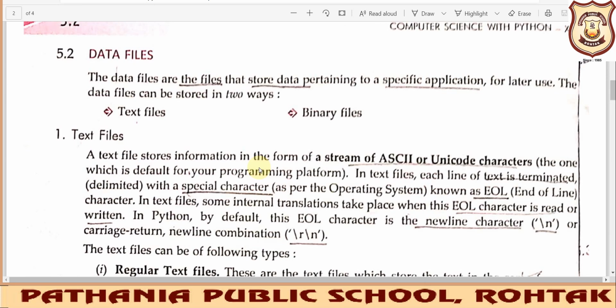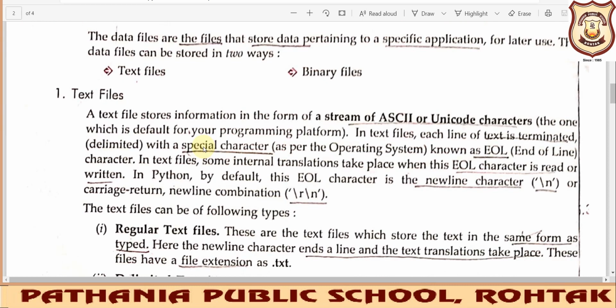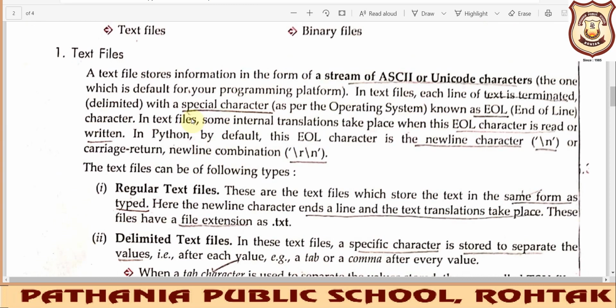Let us see the types of files that we have to deal with while working with Python. The first is the text file, and another important one is the binary file. What is a text file and what is a binary file, what are their utilities, and how can we use these types of files in our programs? We'll be discussing it in detail. Let us start with the text files.